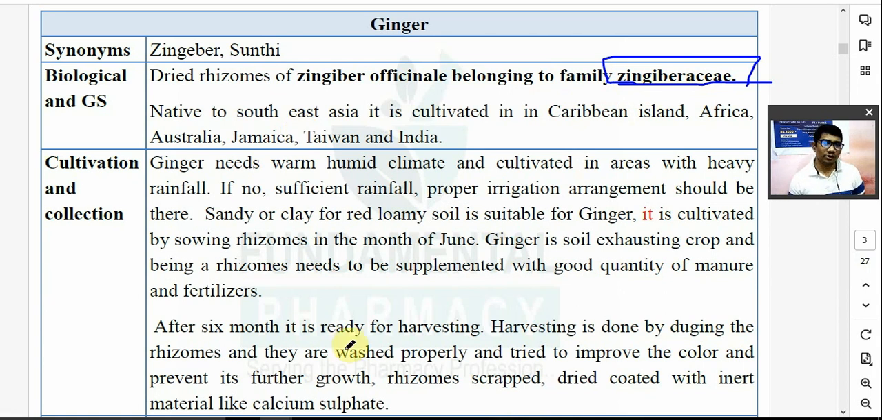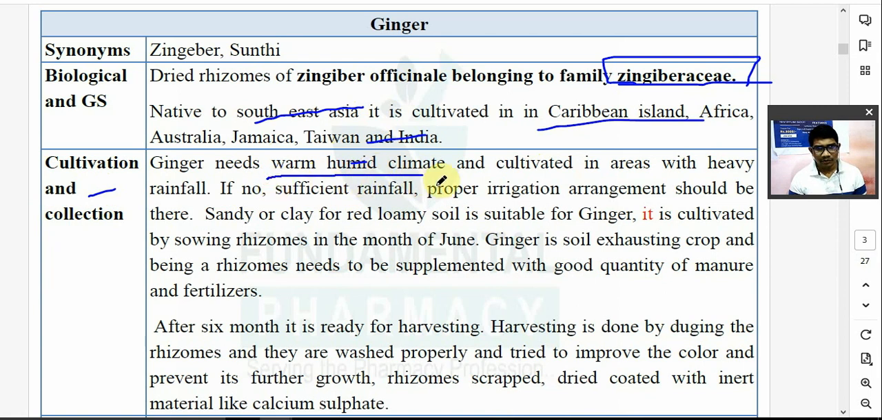Officinalis, Gingiber officinalis, family Gingiberaceae. It is a rhizome. Okay, it is native to Southeast Asia, cultivated in the Caribbean islands, Africa, Australia, Jamaica, Taiwan and India. इंडिया में इसका कल्टीवेशन होता है, खेती होता है. कल्टीवेशन एंड कलेक्शन. So what kind of seed, what kind of soil it is needed. So ginger needs humid climate. इसको ह्यूमिड क्लाइमेट लगता है.